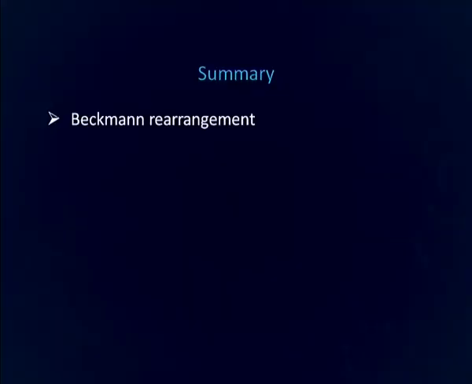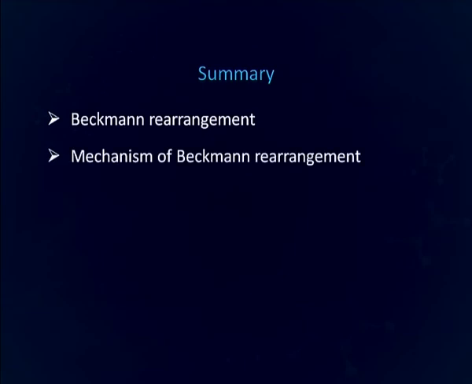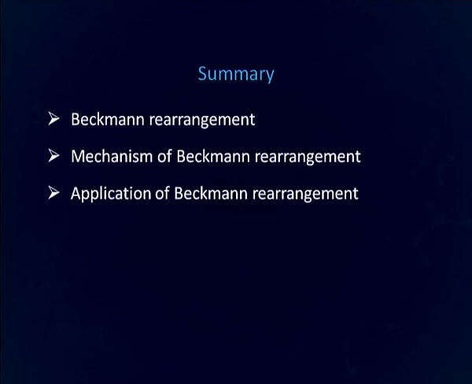Now, to summarize today's lecture, we have discussed the Beckmann rearrangement, we have discussed the mechanism of the Beckmann rearrangement, and then we have discussed various applications of the Beckmann rearrangement. The most important application of the Beckmann rearrangement is in the synthesis of nylon 6, which is formed by the polymerization of caprolactam, which in turn is produced by the Beckmann rearrangement of the oxime of cyclohexanone.